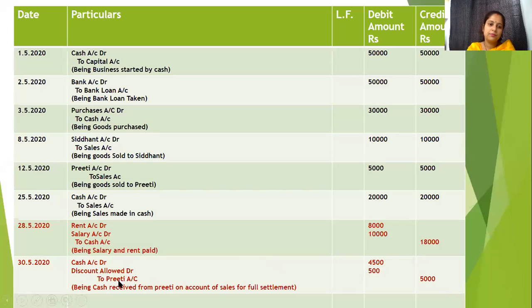It means it is also an example of compound entry. More than one account is debited against one credit account. We will write the narration, and this is the way we have completed the journal entry for Mehta and Sons.